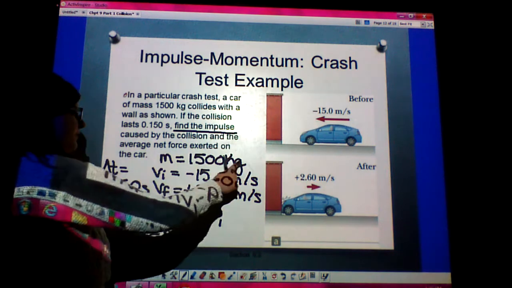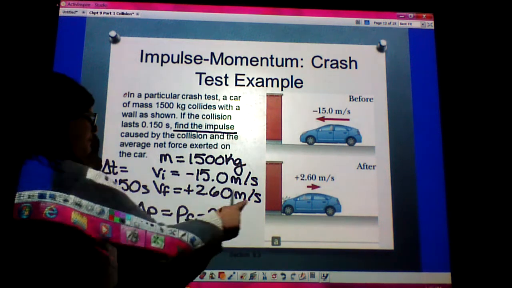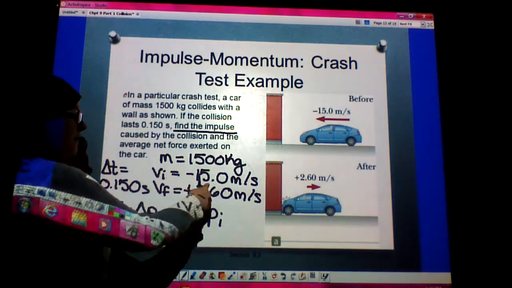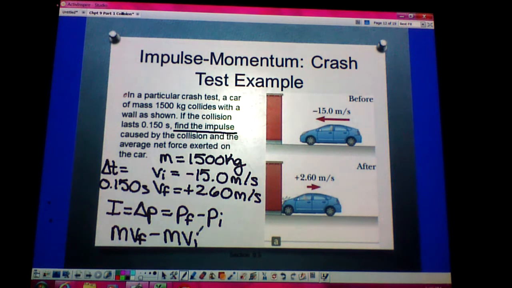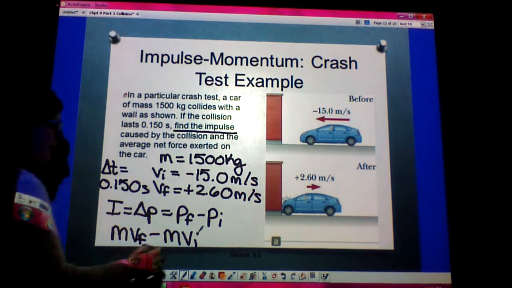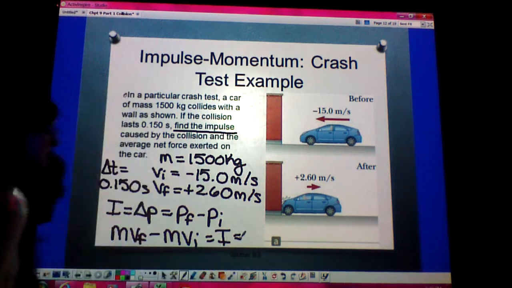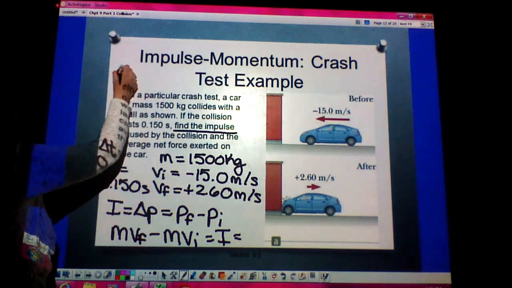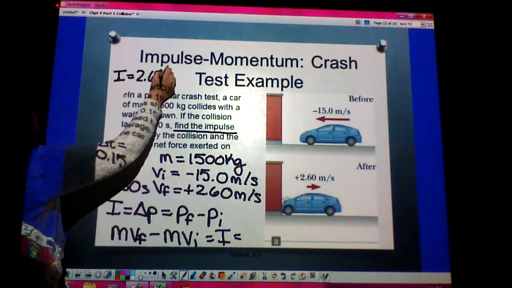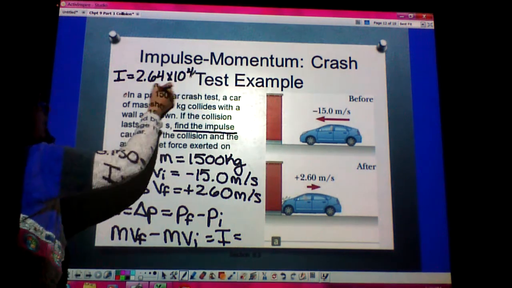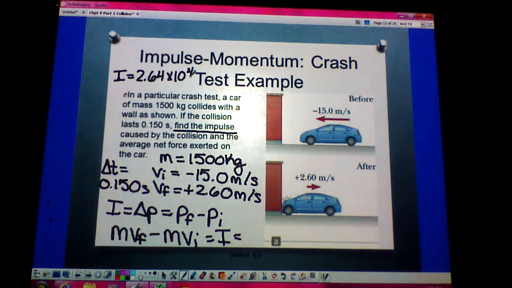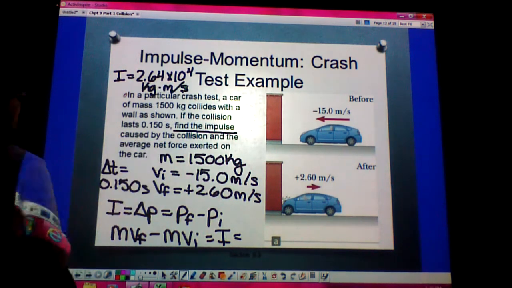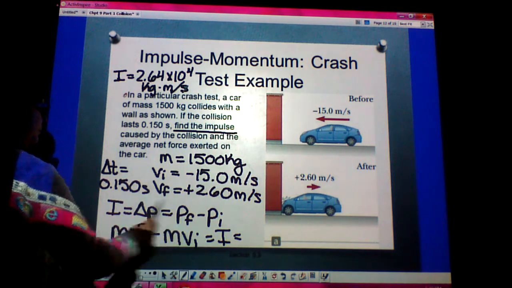Well, I know mass, 1,500. I know the final velocity was 2.6. I know, again, my mass. I know the initial velocity was a negative 15 meters per second. So in this case, I have all of my variables to find impulse. If you plug in numbers, we should get our impulse here to be, I'm going to write it up here, 2.64 times 10 to the fourth. And remember, think about units here, would be kilograms times meter per second. So I'll let you plug that in and you can solve if we have questions.